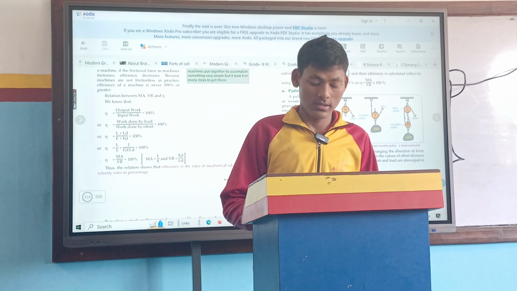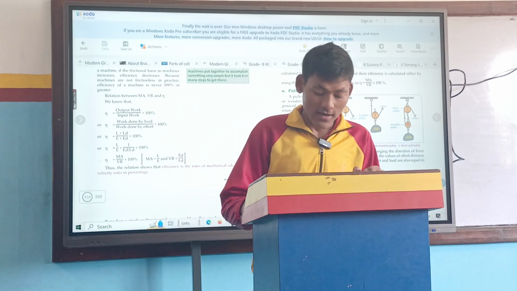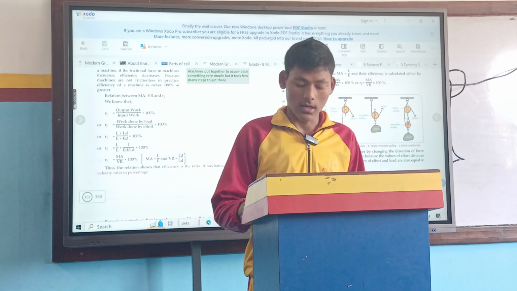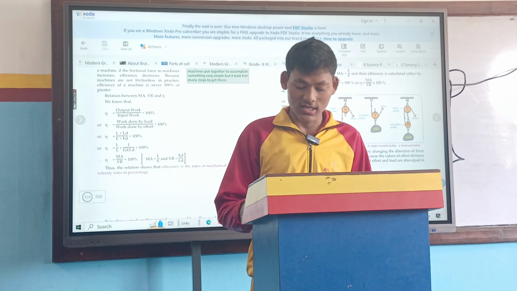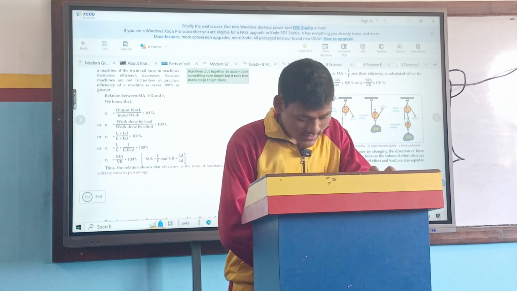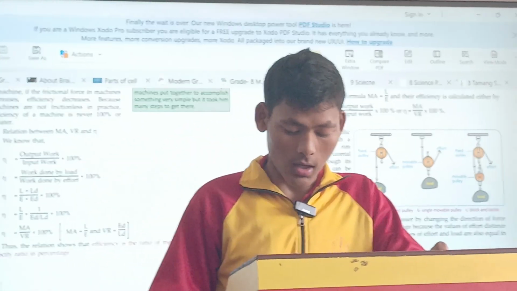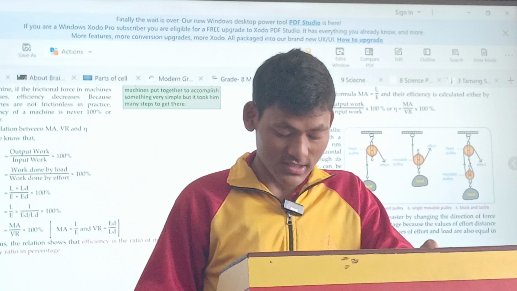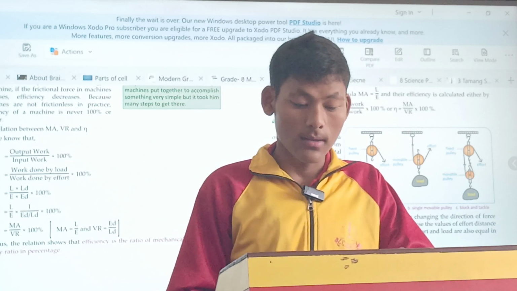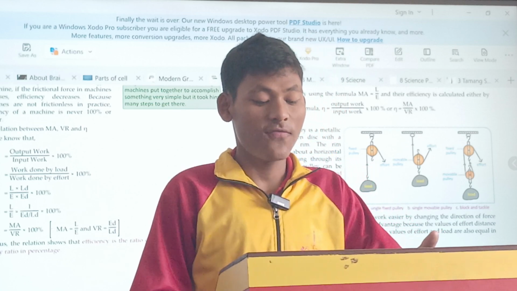And the difference between perfect machine and practical machine. A perfect machine, its efficiency is 100%, and a practical machine, its efficiency is less than 100%. And the next point is it is an imaginary machine. And the next point about practical machine is it is the practical machine which really exists. And now the relation between MA, VR and efficiency.